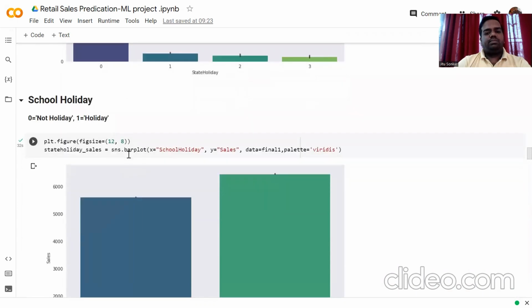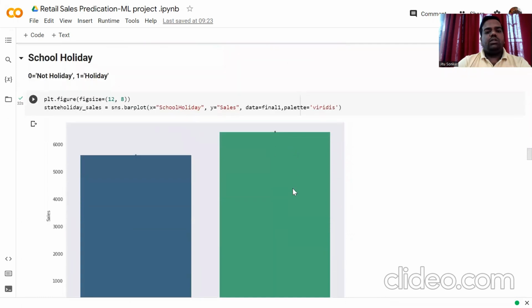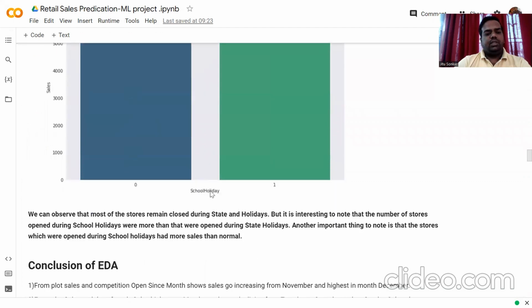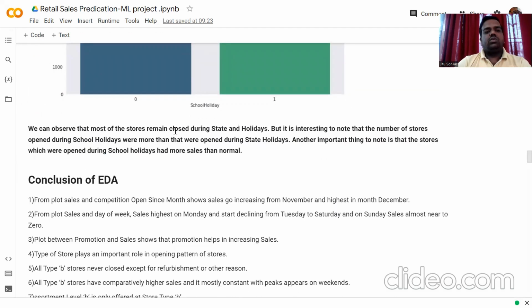Similarly, for a school holiday, it means if there is a school holiday, the sales is increasing, but if there is no school holiday, then the sales is decreasing. So we can observe that most of the stores remain closed during the state holidays. But it's interesting to note that the number of stores open during school holidays were more than those open during the state holidays. Another important thing to note is that the stores which were open during school holidays had more sales than normal. So we move further with the conclusion of EDA.